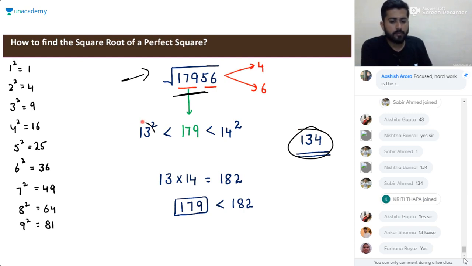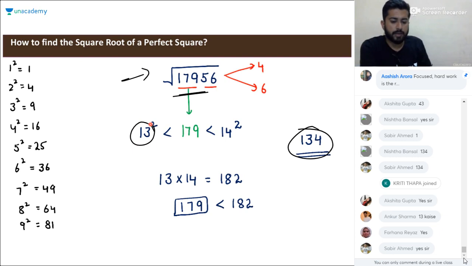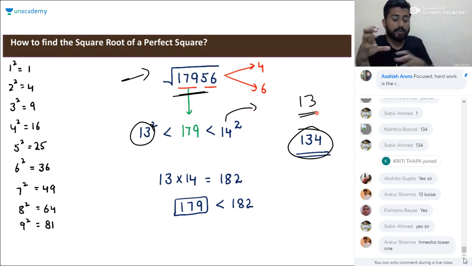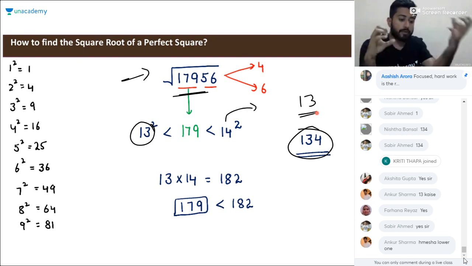Consider the smaller number always. The depth in the concept is simply that it should be 13. Obviously, it cannot be greater than 14. It is greater than 13. It is like 13 square, or we can consider 13 as the initial number, and the deviation from 13 square a bit.